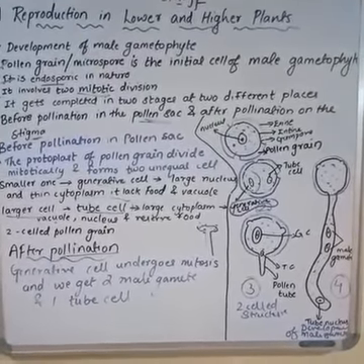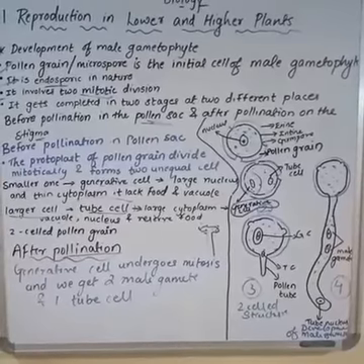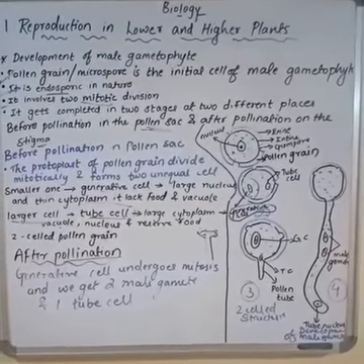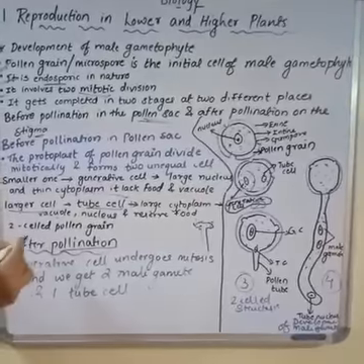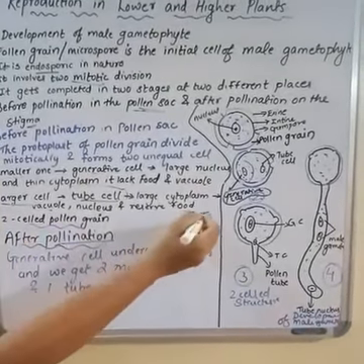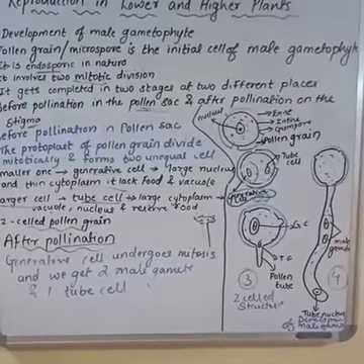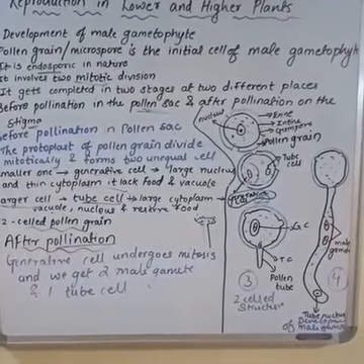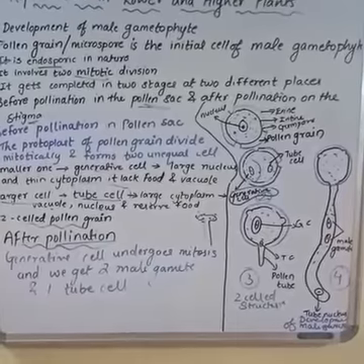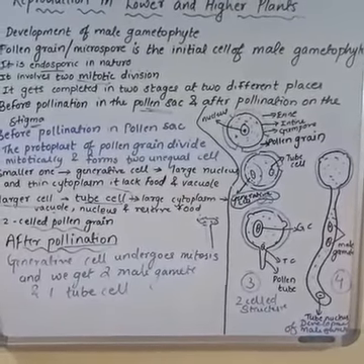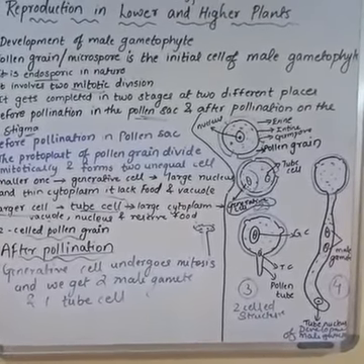When the two-celled pollen grain gets settled on the stigma, which contains sugary secretions, the pollen grain starts absorption.